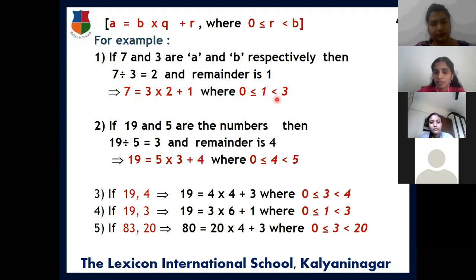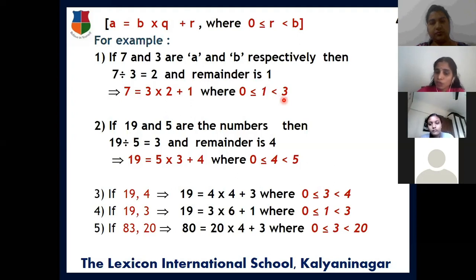Now let us see, any number divided by 3. What will be the chances for remainders? Just think about that. Suppose any number, let us see now. If you are dividing 4 by 3, then what will be the remainder? 1. If 5 is divided by 3, the remainder is 2.